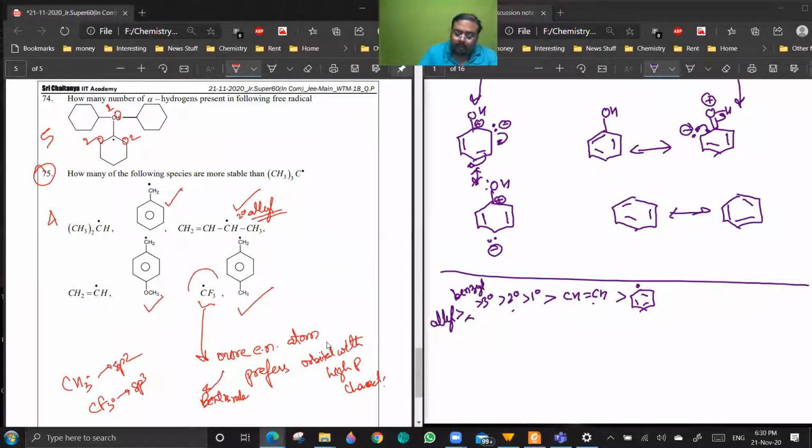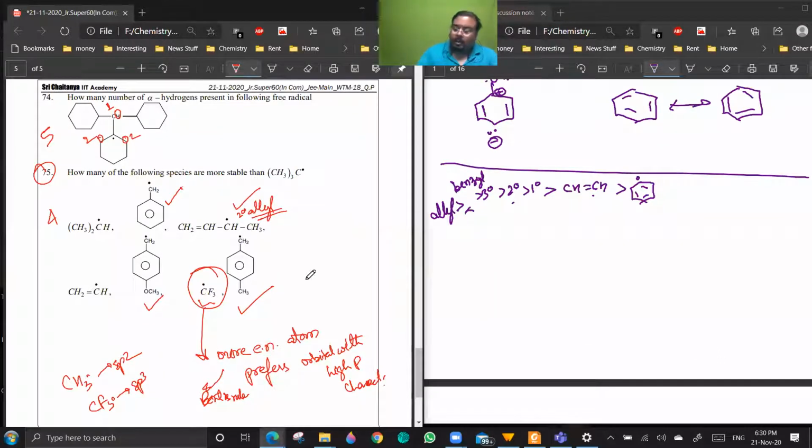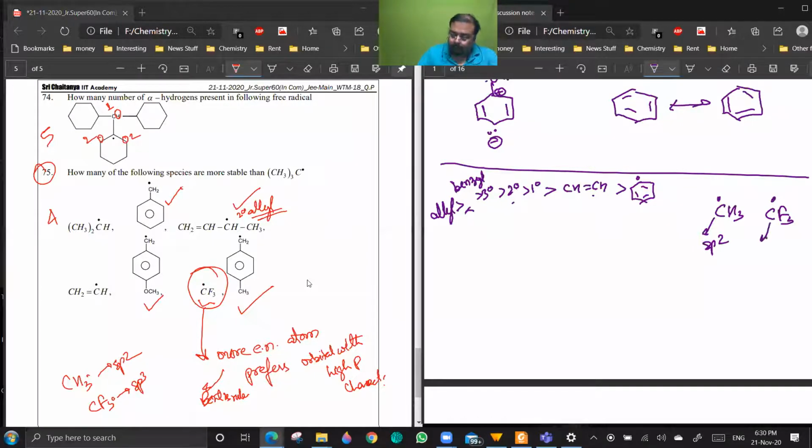Now apart from that, this CF3 dot is also unstable. Now you see CH3 dot is having carbon in sp2 hybridization, but CF3 dot is having carbon in sp3 hybridization.